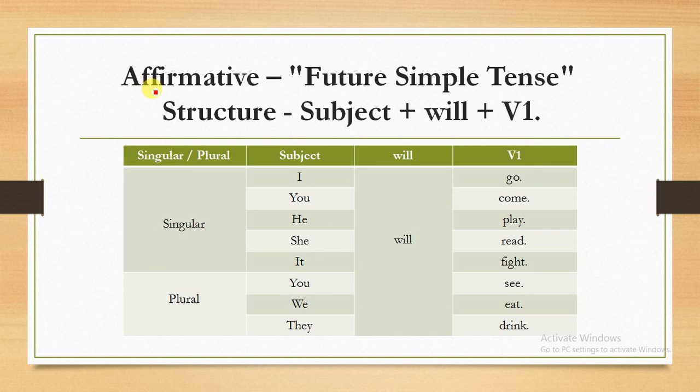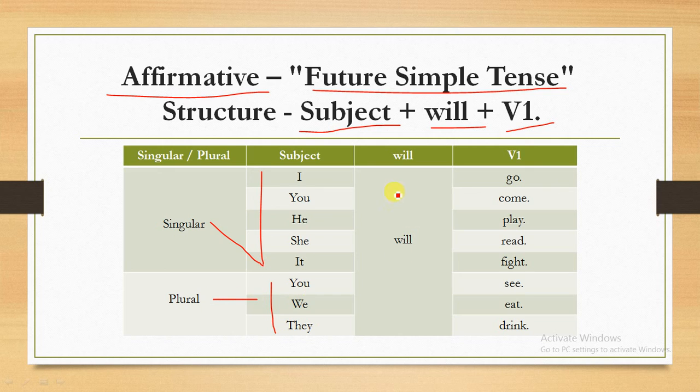In this slide we will see how we create positive, meaning affirmative, sentences in the future simple tense. First of all, the structure is subject plus will plus verb base form. We know I, he, she, it come in the singular, and you, we, they come in the plural.